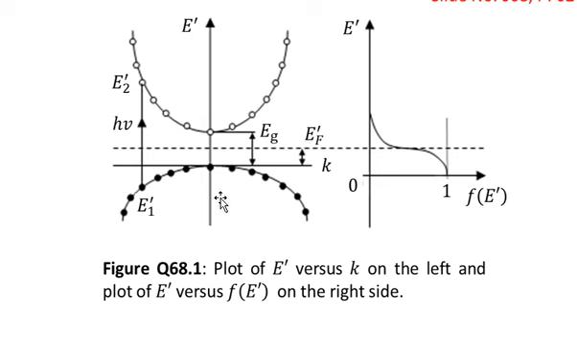And if you are doping with p-type material, then this Fermi level will move downward. And if the p-type doping is very high, then this Fermi level can even penetrate within the valence band.